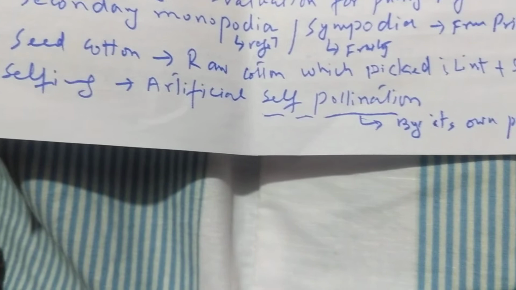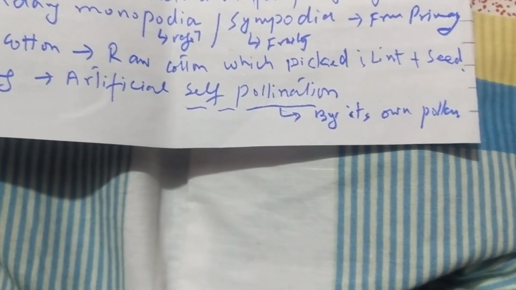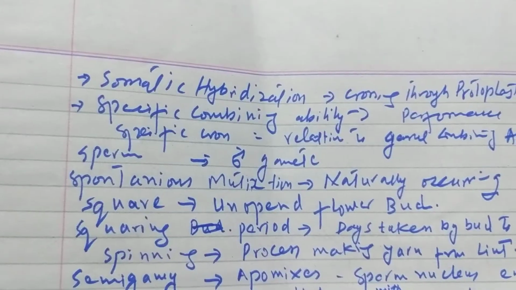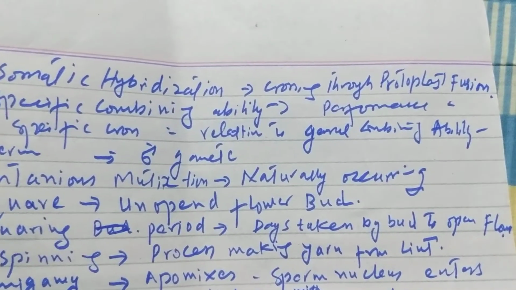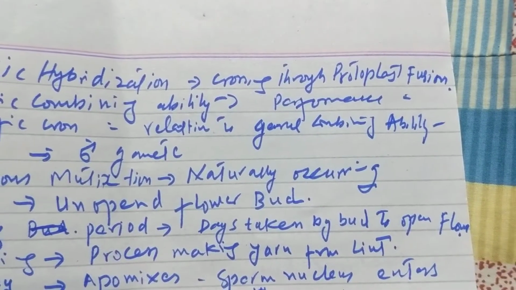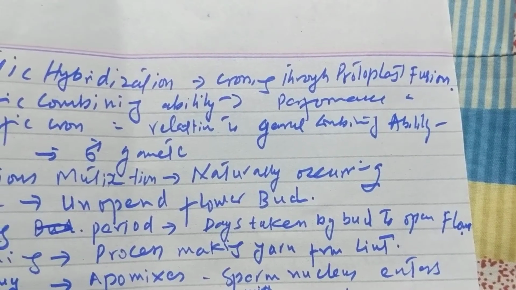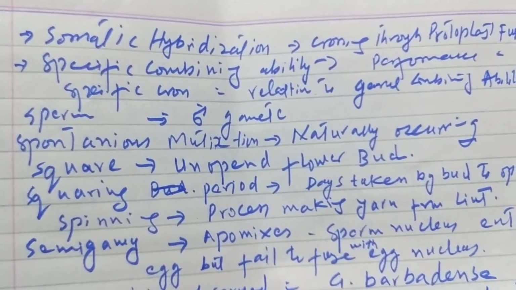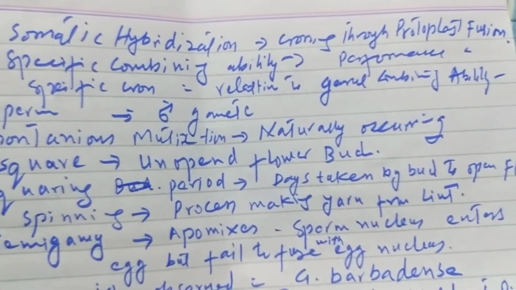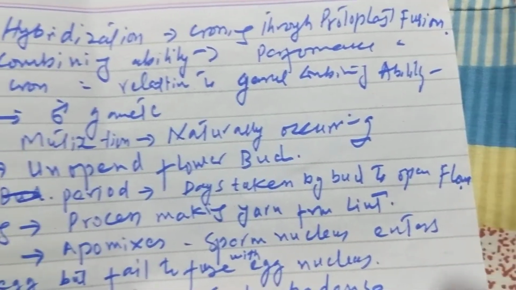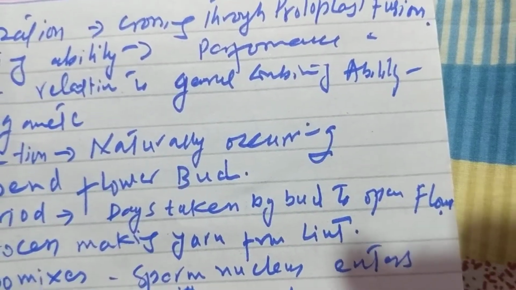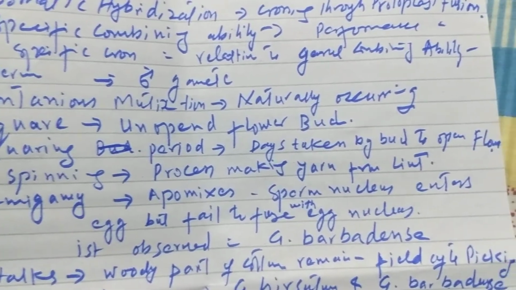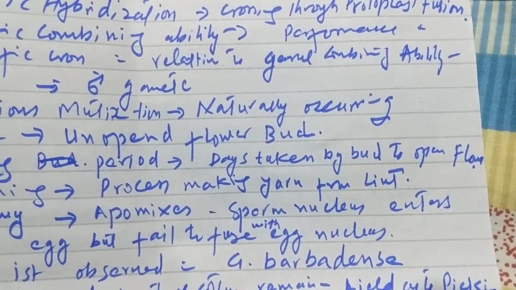Selfing means artificial self-pollination by its own pollen. Somatic hybridization is crossing through protoplast fusion. Specific combining ability is the performance of a specific cross in relation to general combining ability. Sperm is a male gamete. Spontaneous mutations are those occurring naturally.